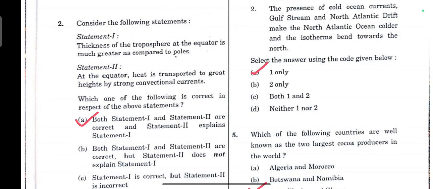Then moving to question number 2. Statement 1, thickness of the troposphere at the equator is much greater as compared to the poles. This is correct. We know that at the equator the thickness is 18 kilometers and at the poles the thickness is 8 kilometers. This difference is due to the strong convectional currents at the equator, which cause the air to expand and the tropopause to rise. But at the poles the air is dense and cold, thus leading to a lower tropopause. Statement 2, at the equator heat is transported to greater heights by strong convectional currents, which is correct. So the answer for this is option A.